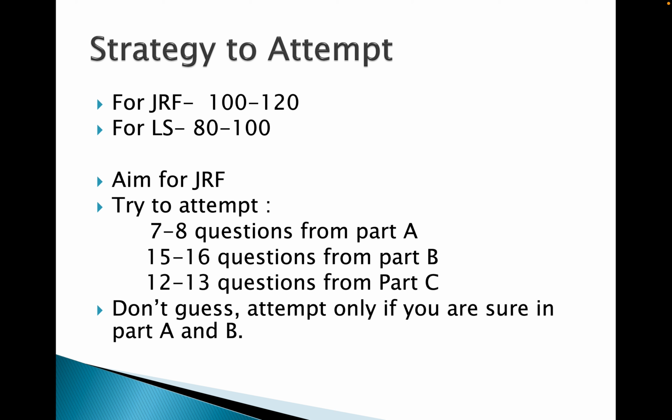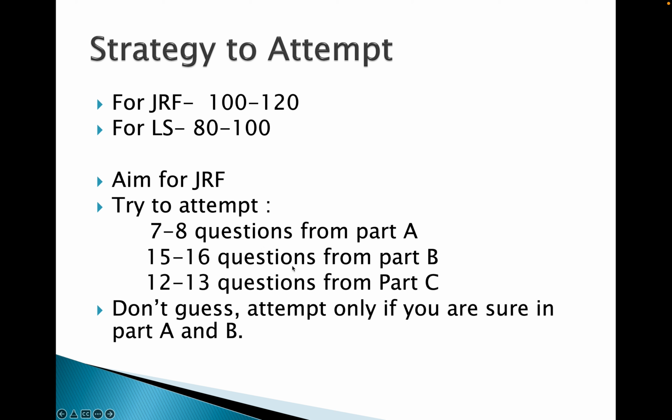part A, because from part A you can attempt 15 questions. But as I told you, we have negative marking also in part A, so don't attempt wrong questions. If you are not sure in part A and B, then don't attempt. If you attempt 7 or 8 questions here, then you can get 14, and you can easily attempt. If you are from a maths background, then you can get 14 to 16 marks in part A. Out of these 100 to 120 marks, you can get 16 marks from part A if you attempt 8 right questions. Don't attempt wrong questions. Don't attempt if you are not sure, because this will give you negative marks.